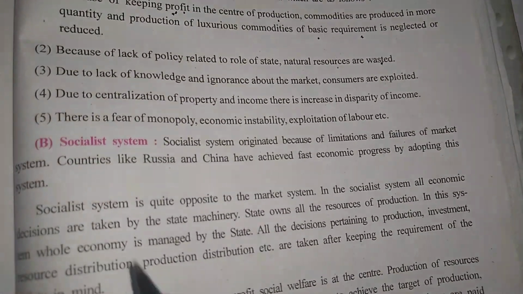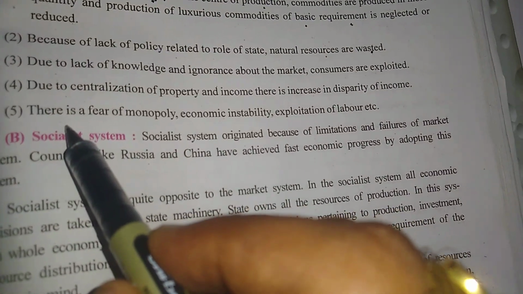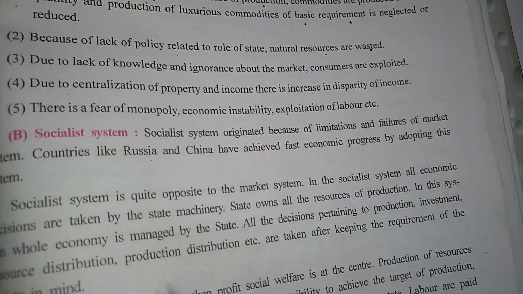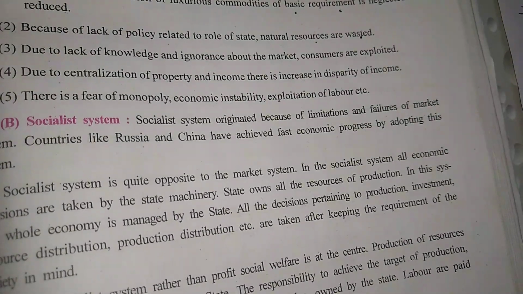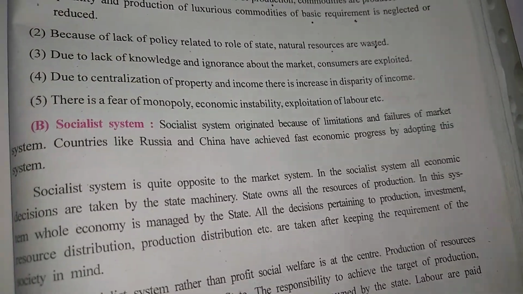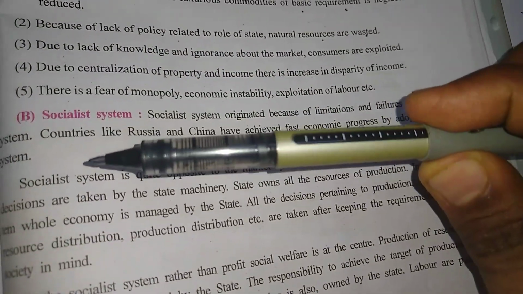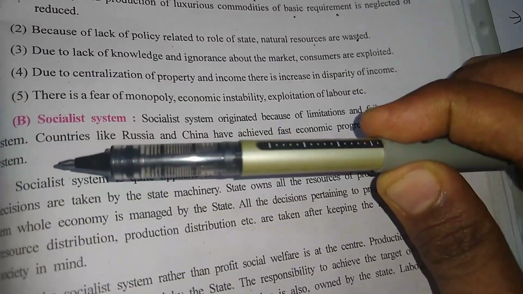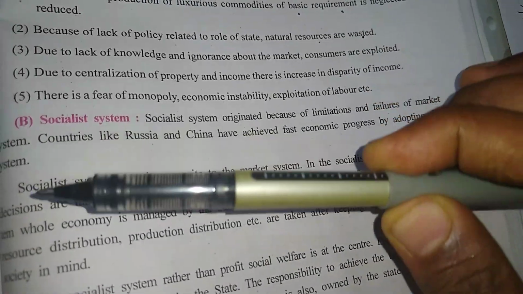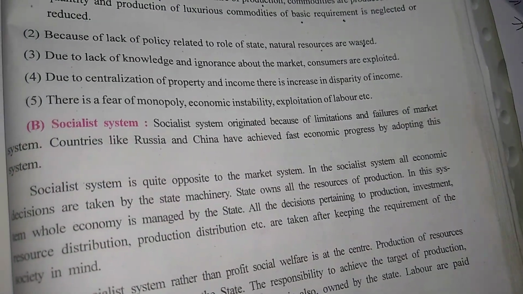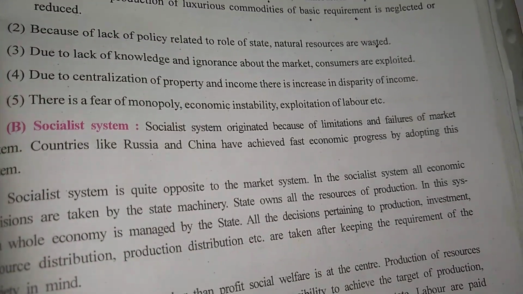The fifth drawback is the fear of monopoly. Monopoly means only one or two sellers are available in the market who sell the products. For example, if I am the only one who sells this pen in my city, I have a monopoly, and I can charge any amount. That is called monopoly. So in the market mechanism, monopoly will come.